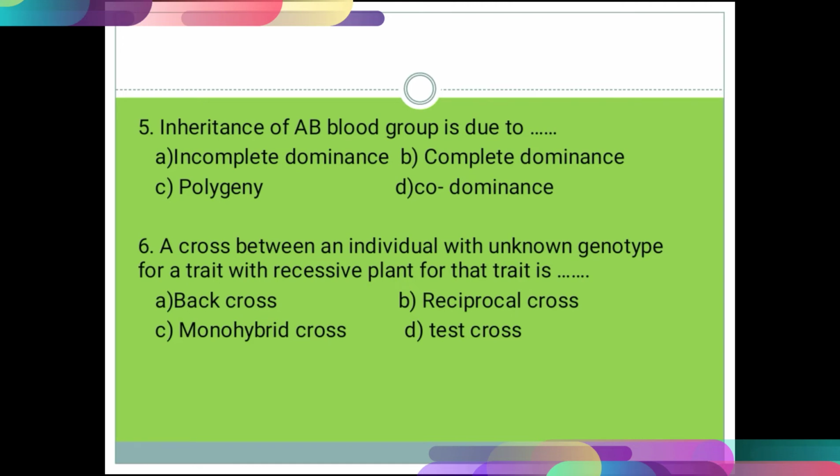Question 6. A cross between an individual with unknown genotype for a trait and a recessive plant for that trait is: option A back cross, B reciprocal cross, C monohybrid cross, and D test cross. The correct option for question number 6 is option D, test cross.